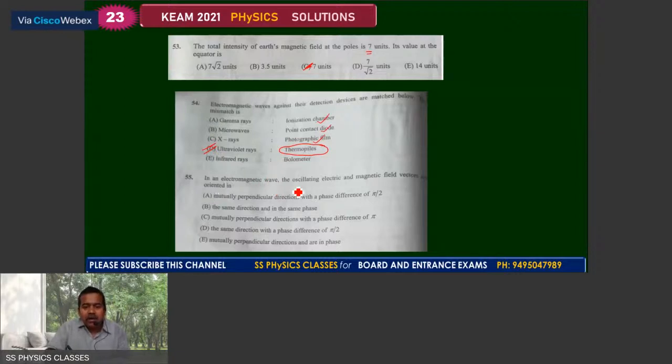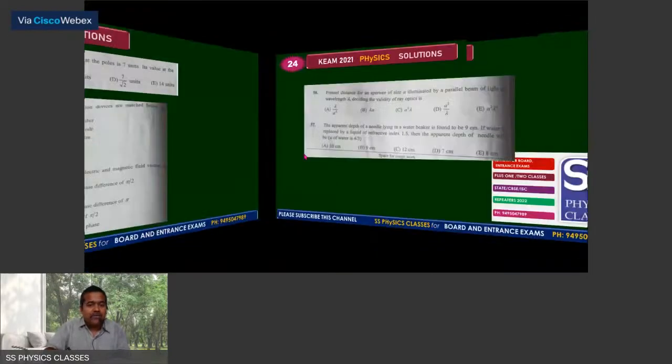In an electromagnetic wave, the oscillating electric and magnetic field vectors are oriented in mutually perpendicular directions with a phase difference of pi/2, same direction and the same phase, mutually perpendicular directions with a phase difference of pi, the same direction with a phase difference of pi/2, and mutually perpendicular directions and are in phase. So the electric field and magnetic field are mutually perpendicular, but they are starting from a single point. We can move on with question number 56.